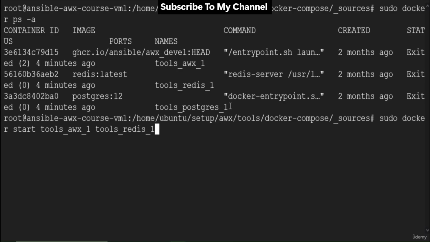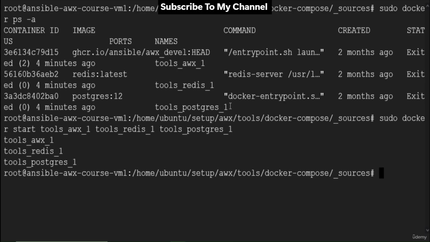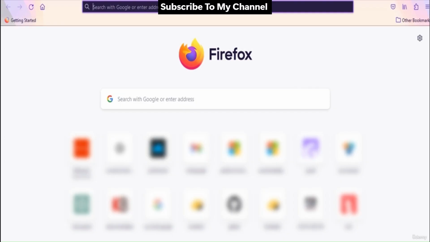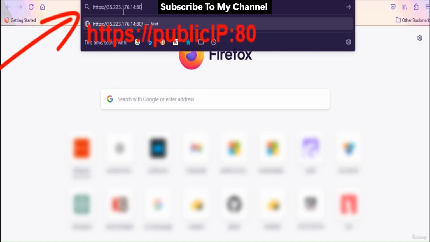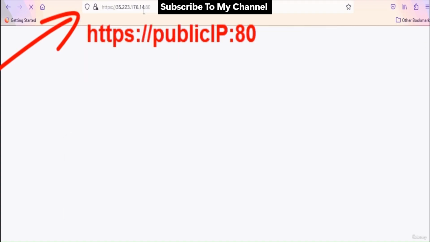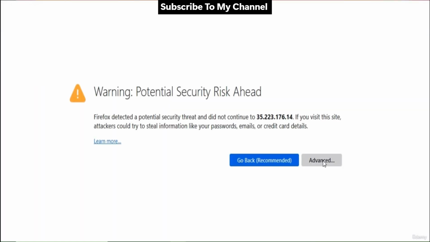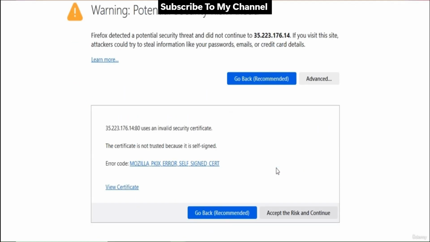Wait for a few seconds here. Let the containers restart completely. Now let's access the AWX web console over HTTPS using the URL https:// public IP of the VM :80. Make sure you type :80 after the address. The console should now be accessible via HTTPS.